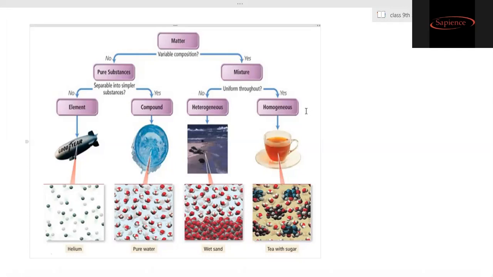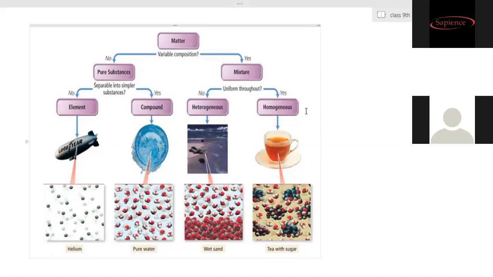If you mix sugar and water and taste it, does every spoon taste different, or does every spoon taste the same? Ma'am, it tastes the same. Whatever the spoon, however many spoons you take from that glass of lemonade, will it taste different, or will it taste the same? Ma'am, it will taste the same. The taste remains the same everywhere, whether the first sip or the last sip. The sweetness and sourness remain the same.